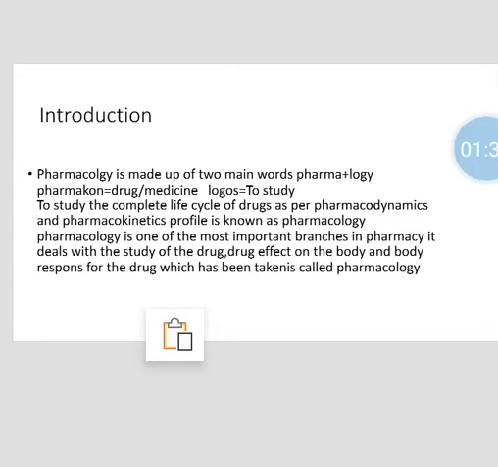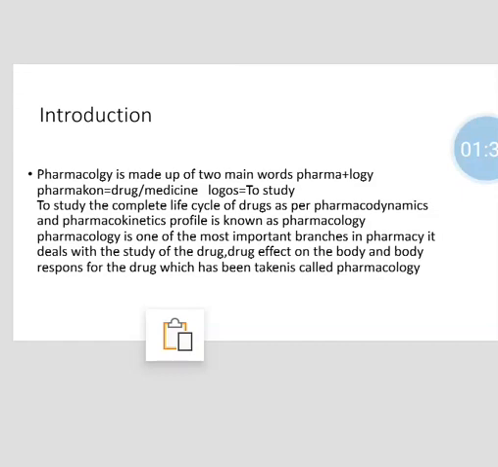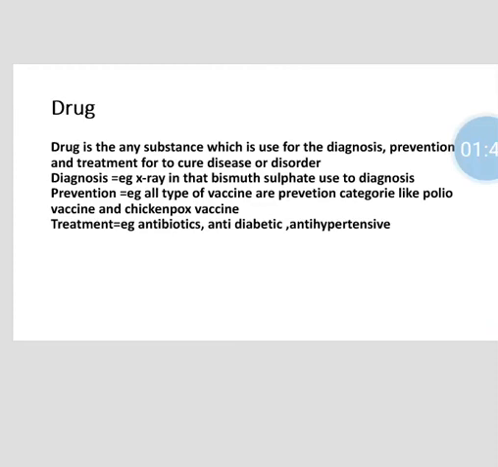In pharmacology, the three main things are drugs, drug effect on the body, and body response towards the drug. The first is the drug. A drug is any substance which is used for diagnosis, prevention and treatment, to cure a disease or any disorder.